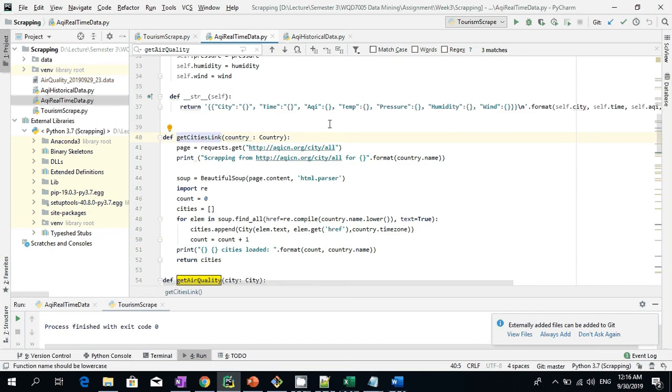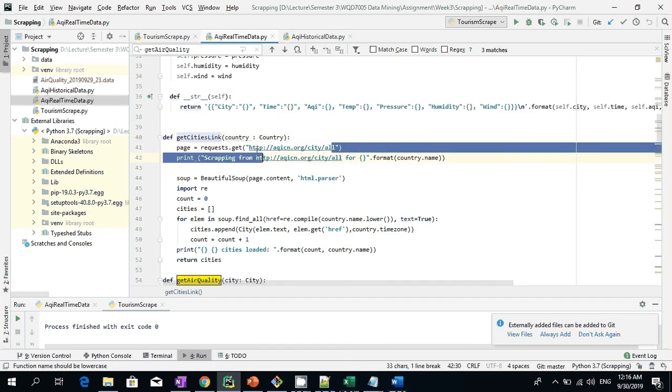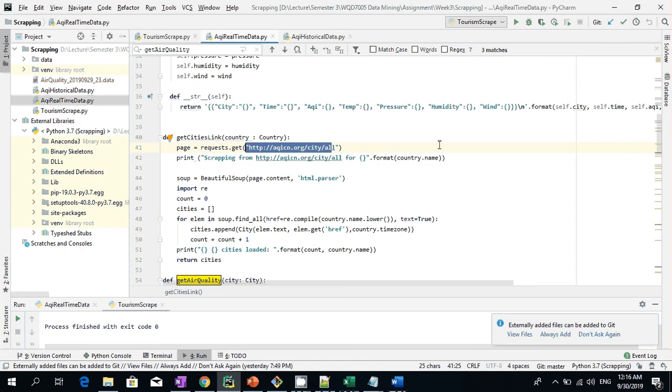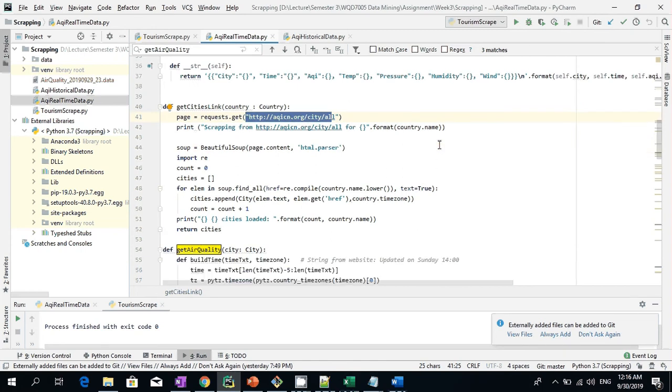And how you do that is to go to this website, aqicn/city/all, and then create a Beautiful Soup, and then I will find all the href, which is a link.